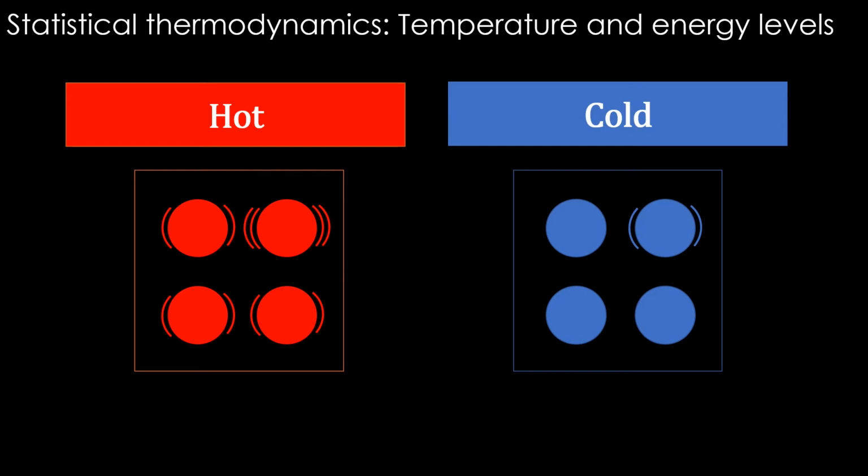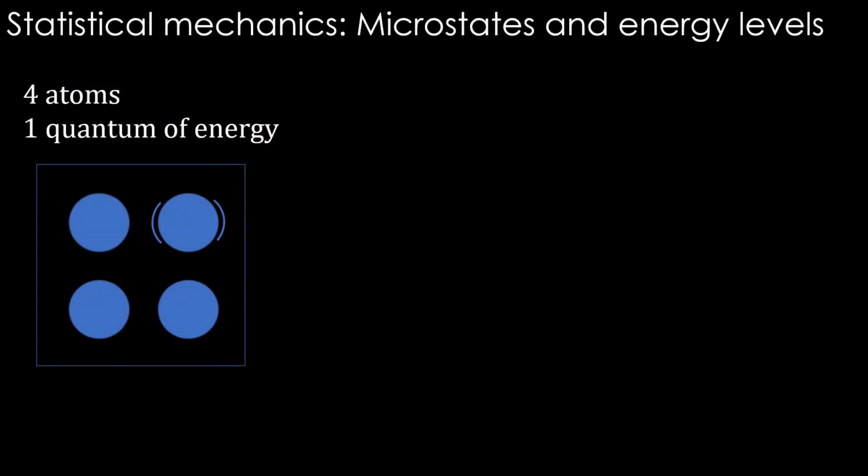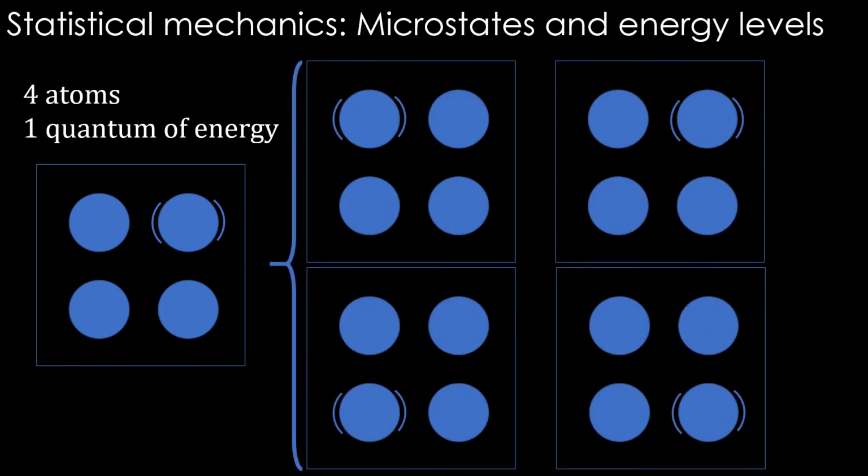While calculating the number of ways in which the energy quanta can be distributed among the atoms, probabilities come into the picture, the W. Let's see how to calculate it for the cold material. 4 atoms, 1 quantum of energy. It can be associated with any one of 4 atoms. Therefore, W is 4.